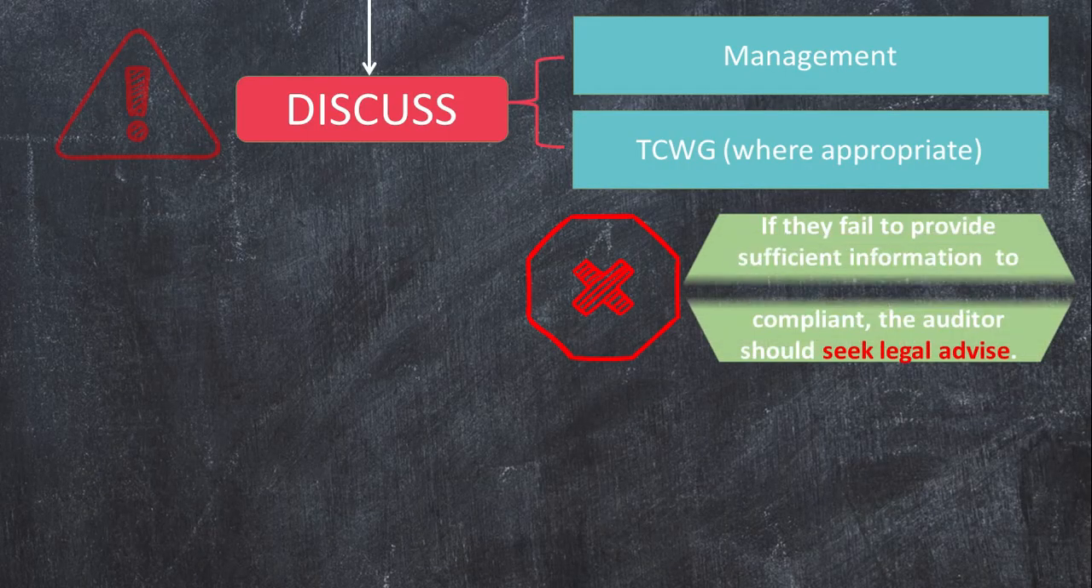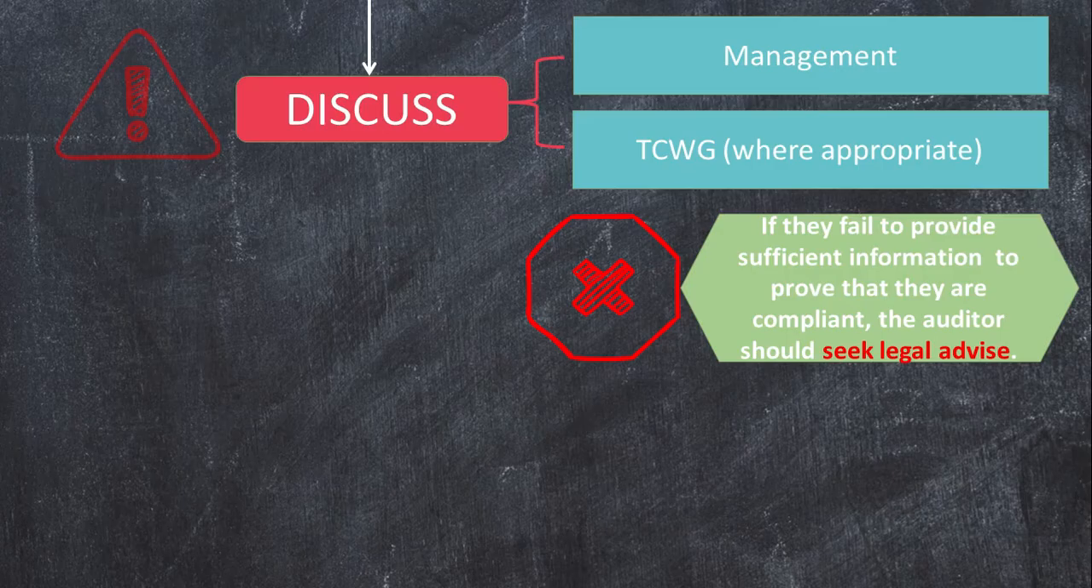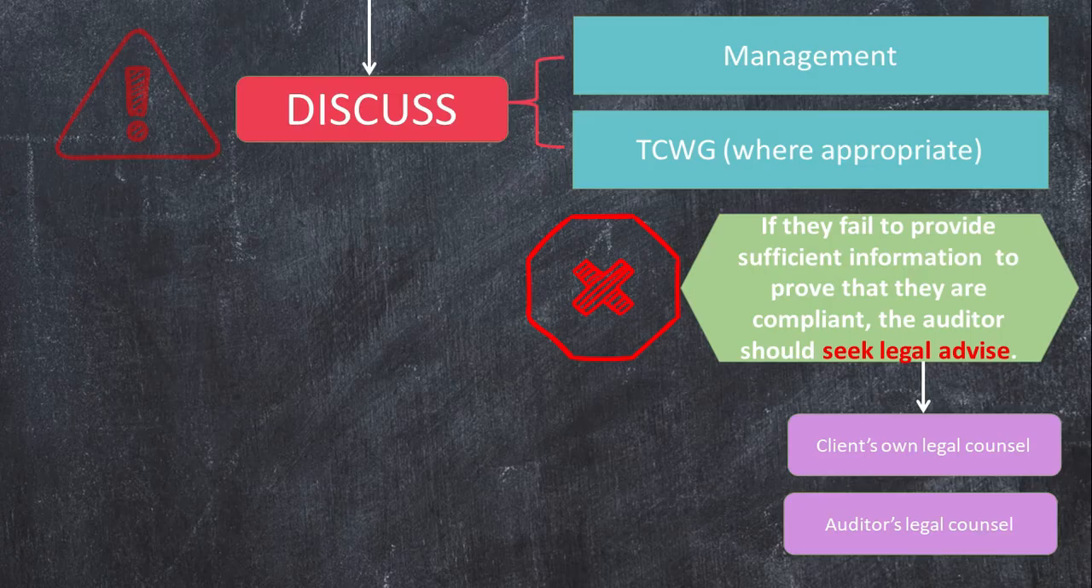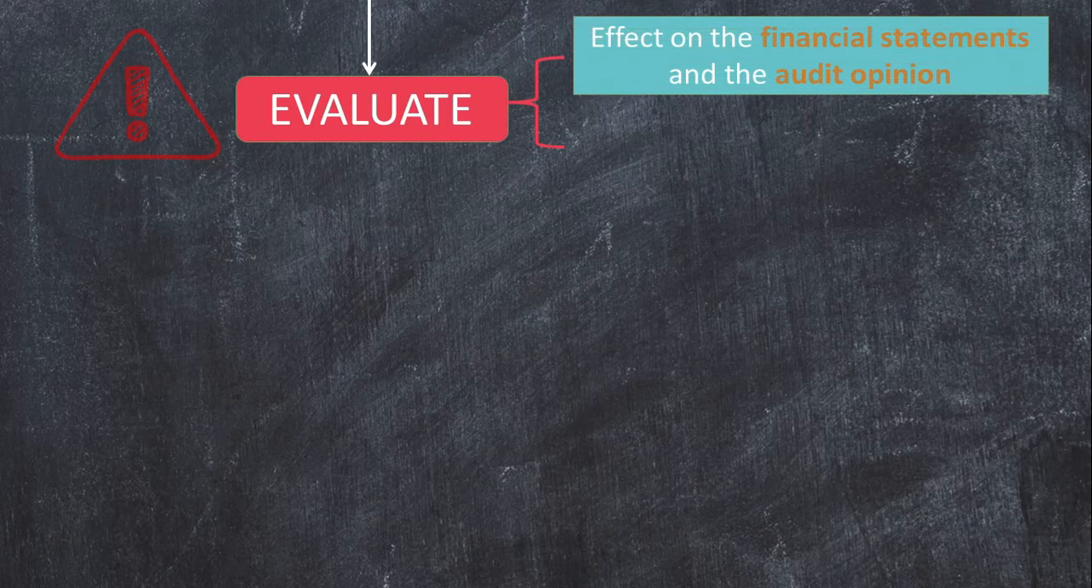If management fails to provide him with information to prove that they are indeed compliant, the auditor must seek legal counsel, as non-compliance needs legal determination. He may first seek legal counsel from the client's own legal team. However, when it is inappropriate to do so, or if the auditor is not satisfied with the legal counsel's opinion, he may consult his own legal counsel. After these discussions, the auditor then evaluates the effect of this non-compliance on the financial statements and the audit opinion.